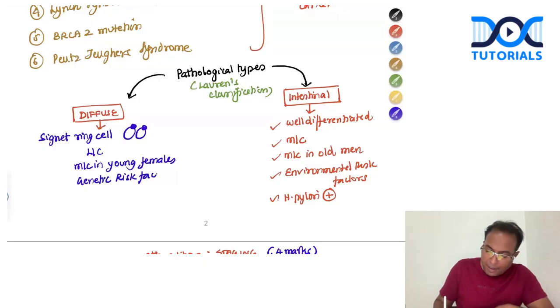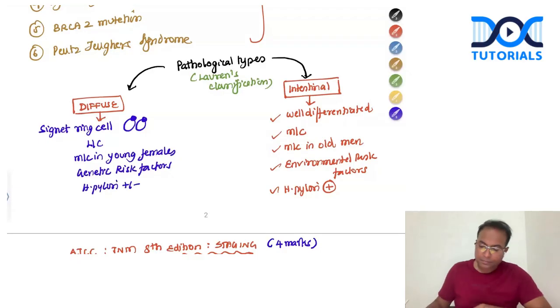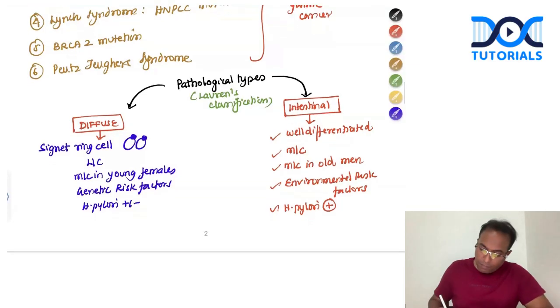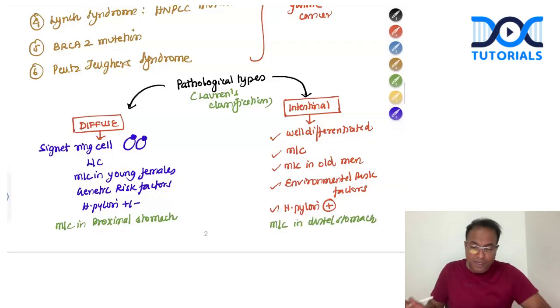E-cadherin is a main culprit of diffuse gastric cancer, and H. pylori may or may not be positive. So there are two types of cancers, diffuse and intestinal. Diffuse is most common in the proximal stomach. Intestinal type is most common in the distal stomach. Don't forget this point: intestinal type is common in the distal stomach.